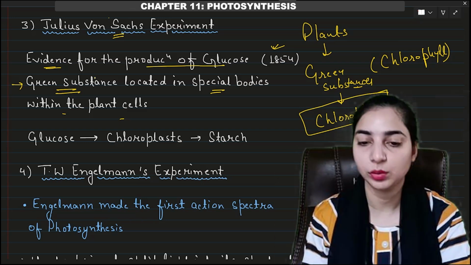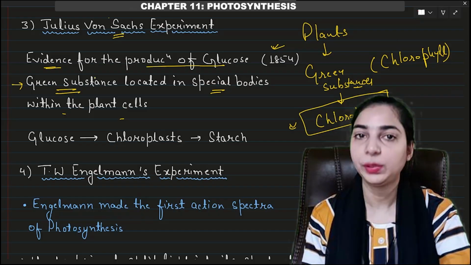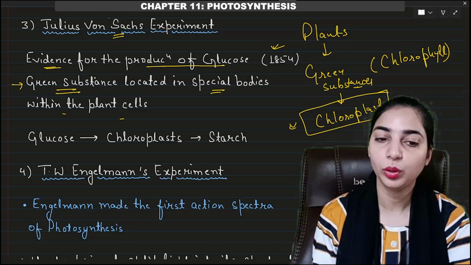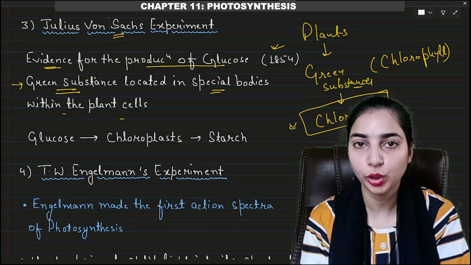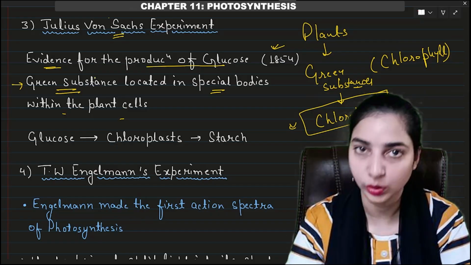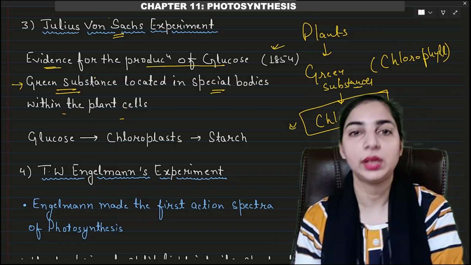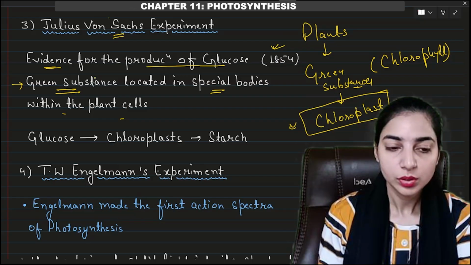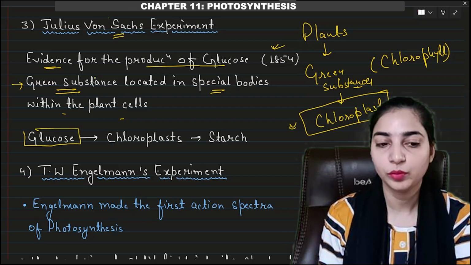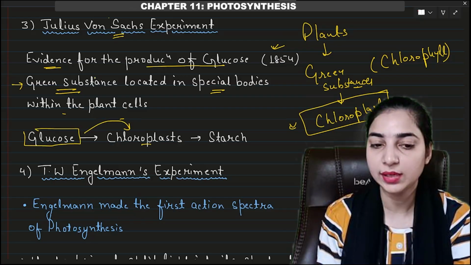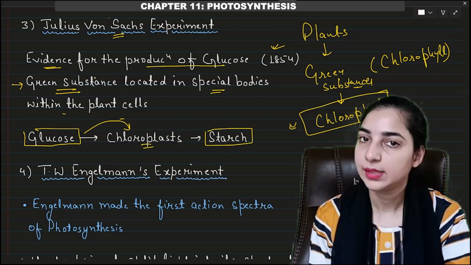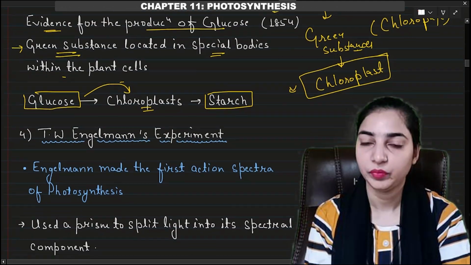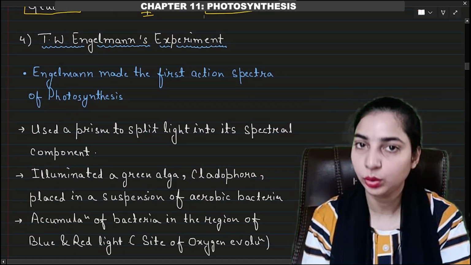Later it was named chloroplast. During this time the chloroplast name was not given. Till now we only know that there are some special bodies in which the green substances are stored. Later on the green substances were known as chlorophyll and these special bodies were known as chloroplast. So it was shown that glucose was formed in the chloroplast, and there it was stored in the form of starch.